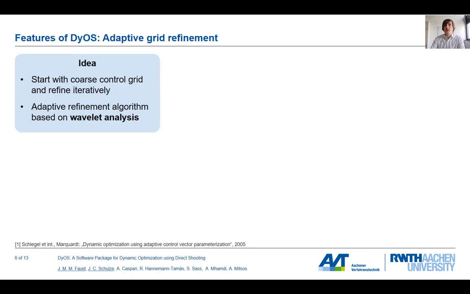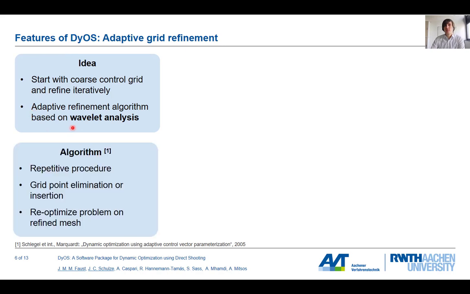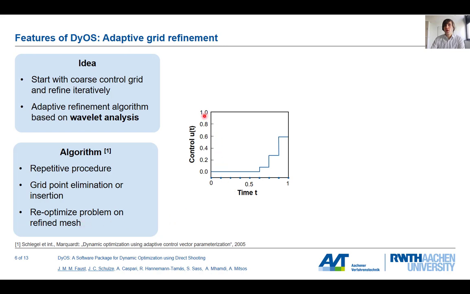Now, let's have a first glimpse into the adaptive grid refinement, one of the key ideas of DyOS. The idea is to start with a coarse grid, so a few degrees of freedom, and adaptively refine this grid using wavelet analysis. So what the algorithm does is we have this procedure where we either eliminate points, so make it coarser, or refine the control. And we will then have to re-optimize with a new grid for the control. So how does it look? Here we have plotted a control over time with a, let's say, coarse discretization.